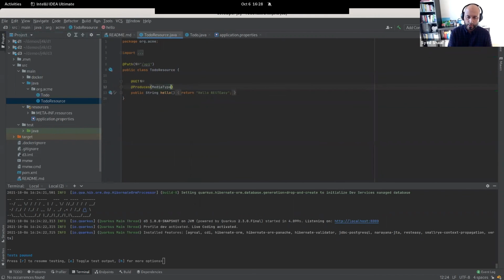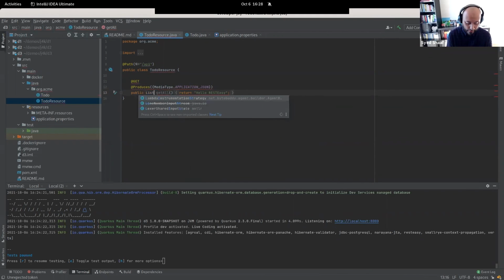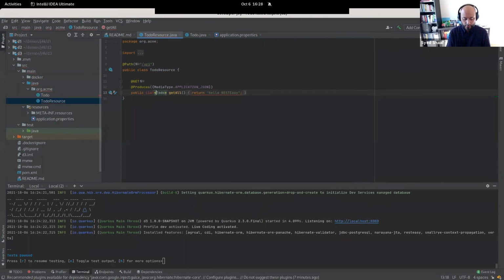I want to make sure that it is returning application JSON. I'll call this getAll and return a list. Now I'm basically creating a resource endpoint, which will return the list of to-do items that are in my database.